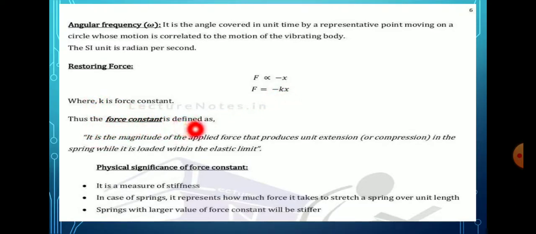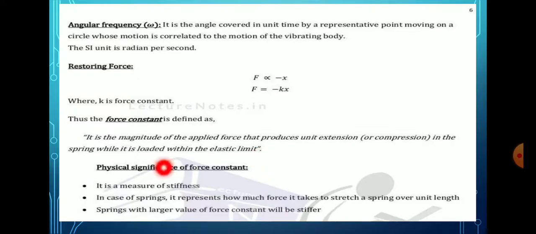Thus the force constant is defined as the magnitude of the applied force that produces a unit extension or compression in the spring while it is loaded within its elastic limit.